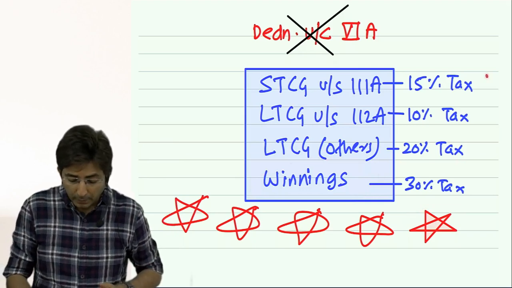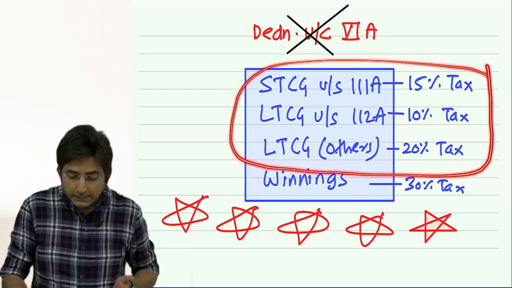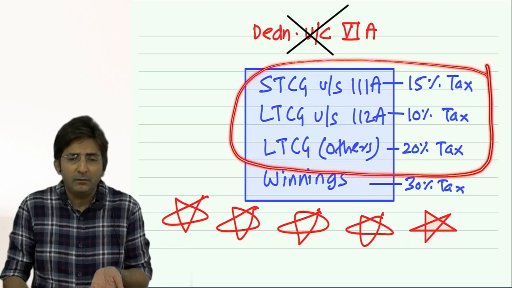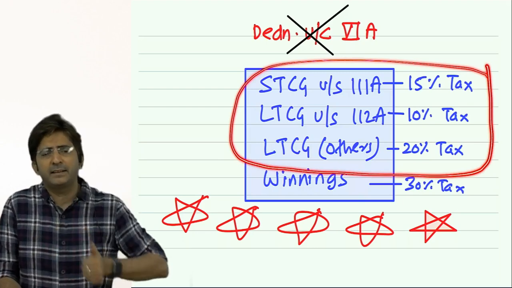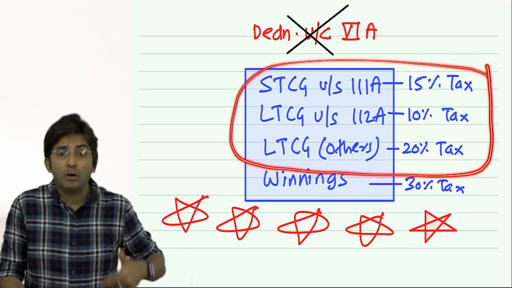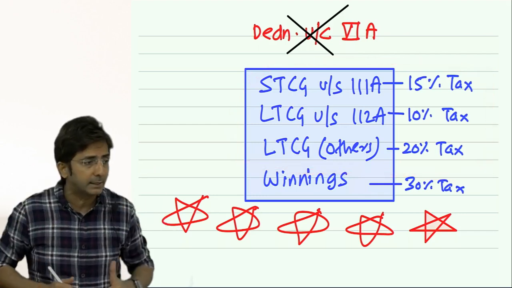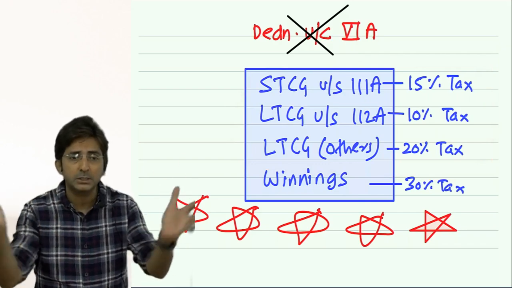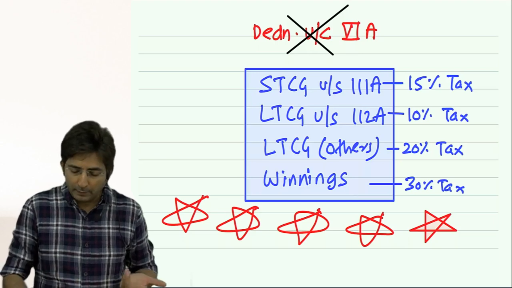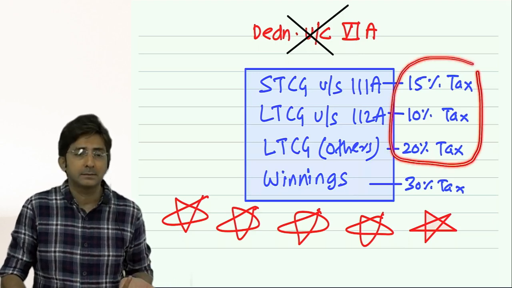And here the case is different. These are the incomes taxed at a very concessional rate. So already tax is at a concessional rate. Why give more concession in the form of chapter 6A? Chapter 6A also gives me the benefit of tax reduction. But your tax rate is already less.